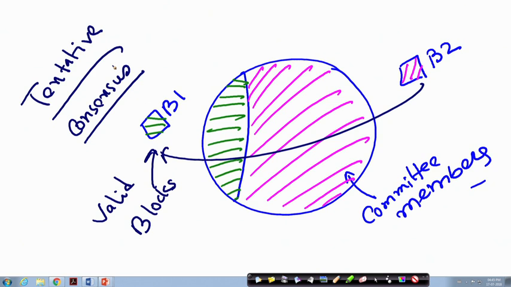So, it says that we have reached a consensus, but in this case part of the members have reached consensus over one block, and part of the members have reached consensus on a different block. That is the notion of tentative consensus.